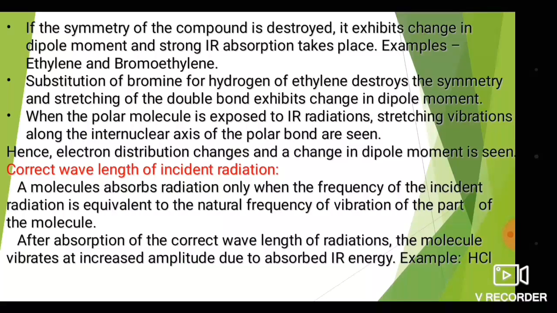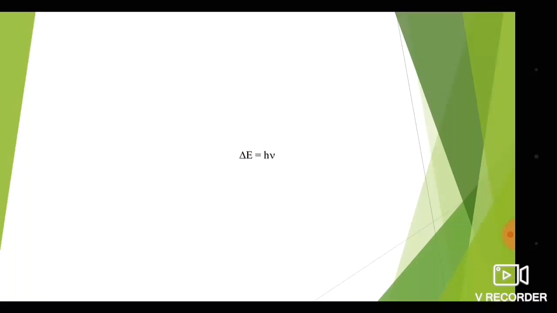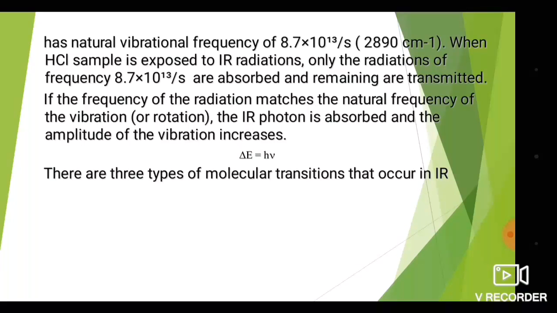After absorption of the correct wavelength of radiation, the molecule vibrates at increased amplitude due to the absorption of IR energy. For example, the HCl molecule. In the ground state, it possesses some amount of energy, and the energy supplied by the IR radiation matches the natural vibrational frequency, and then the molecule undergoes vibration. I mean, what amount of energy is required for the molecule to undergo vibration? That is nothing but delta E equals h nu.